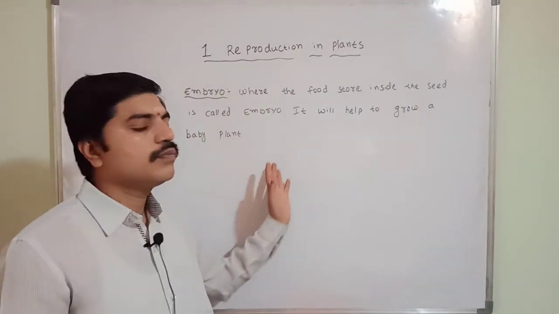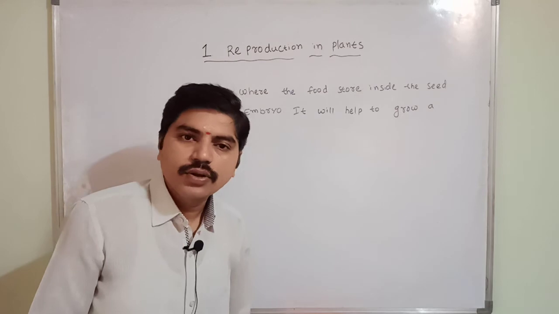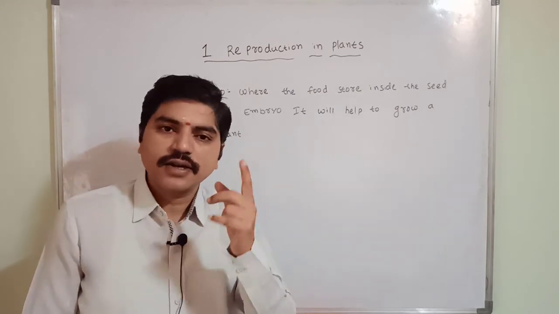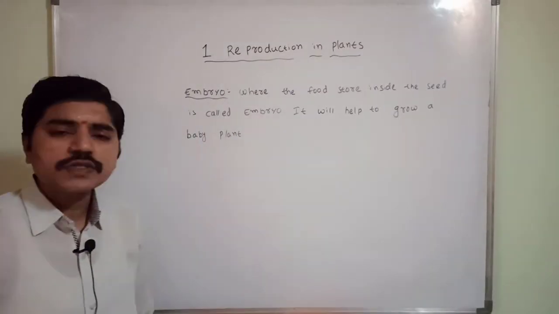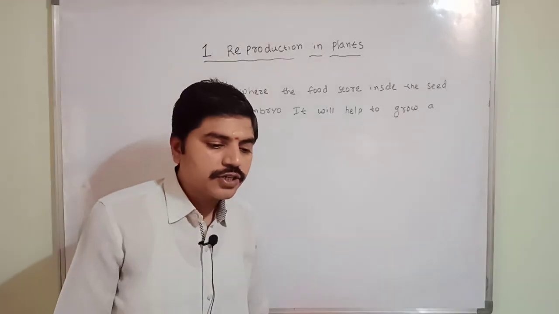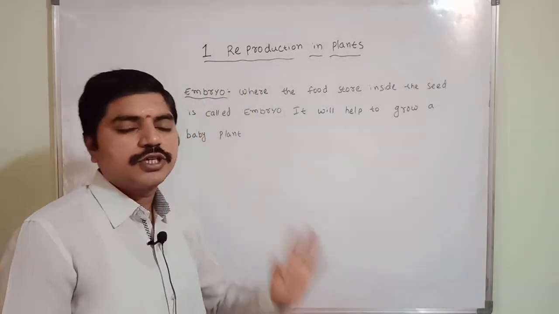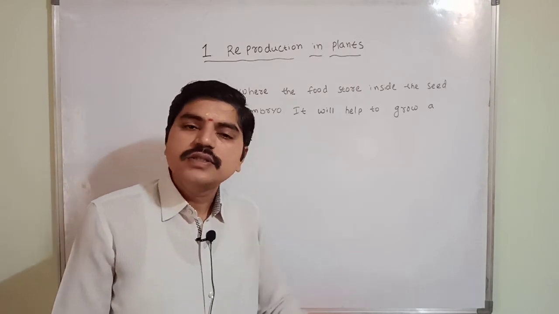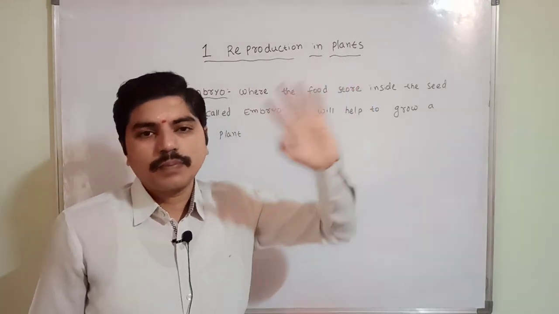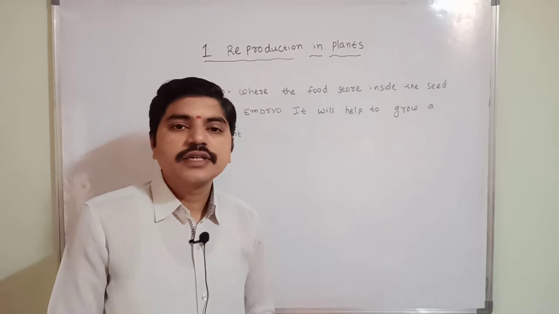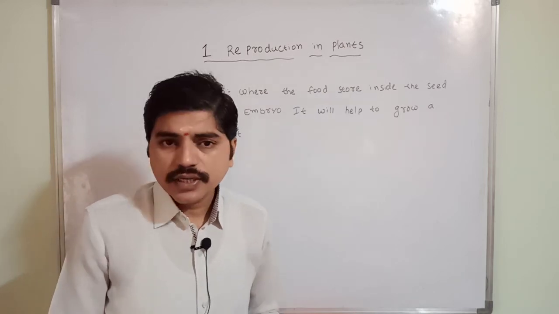Only then does the seed grow and become a plant. Correct or not? This process is called reproduction. Yes or no? And now the seed directly comes to the plant; that is called germination. What is that?